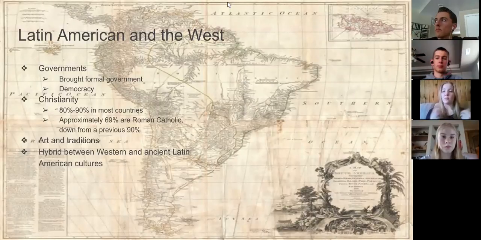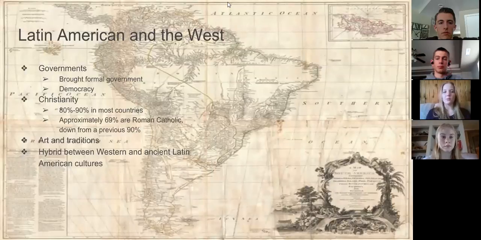They also brought with them religion. About 80 to 90% of most of Latin America is Christian, which is pretty huge considering the fact that Christianity came from the West and was not innately from Latin America. Approximately 69% of Latin America is Roman Catholic, so the majority, and that's down a bit from the 90% that it has previously been.